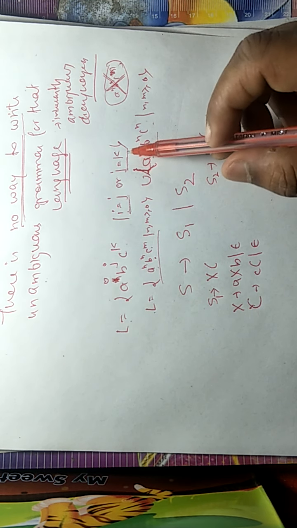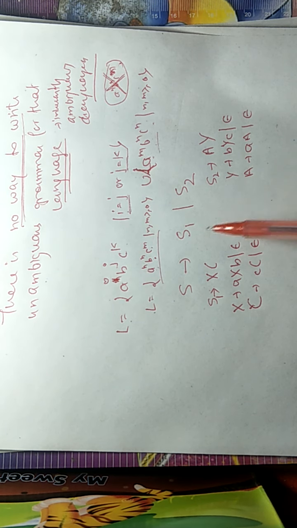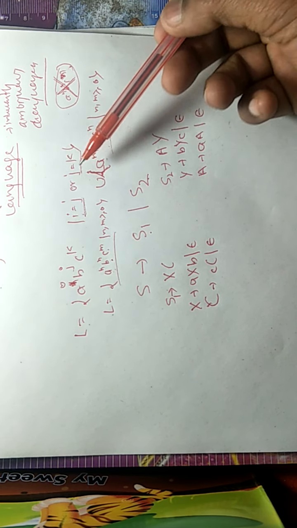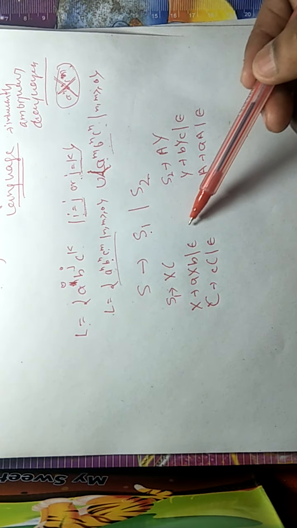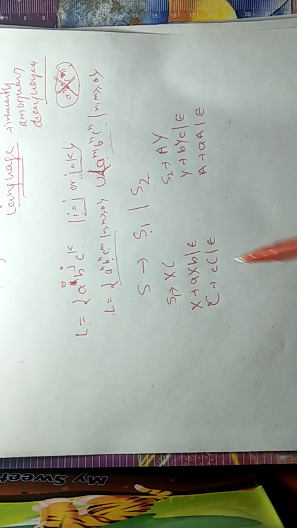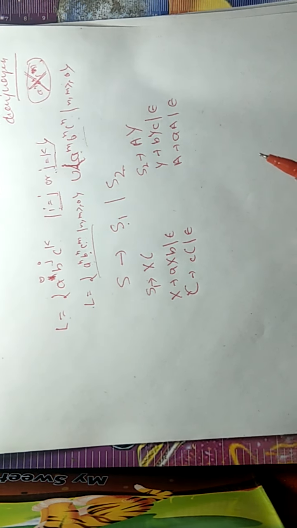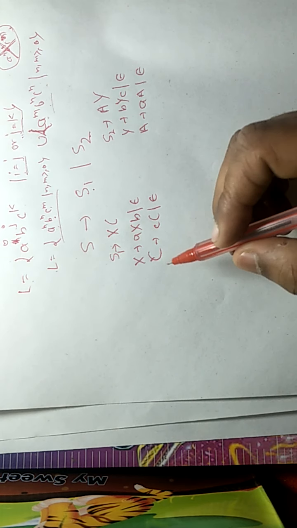It will always be two different cases, and this grammar is ambiguous. We can write the grammar for this language in only one way, and this way of writing the grammar is ambiguous, because we can prove that it is ambiguous.